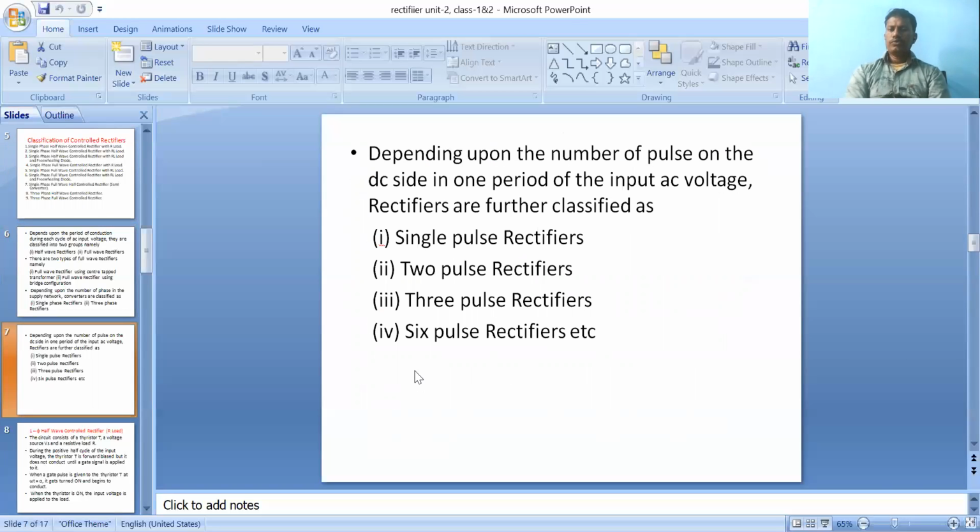Now suppose it is a rectifier. By giving an AC supply, we get a DC output, a pulsating DC. Depending upon the output DC, we name the rectifier again as single pulse, two pulse, three pulse or six pulse. Suppose we get only one pulse in the output on completion of one cycle of AC, it is called single pulse. Suppose we get two pulses in the output on completion of one cycle of AC, it is called two pulse. Like that, single pulse rectifier, two pulse rectifier, three pulse rectifier, six pulse rectifier, and so on.